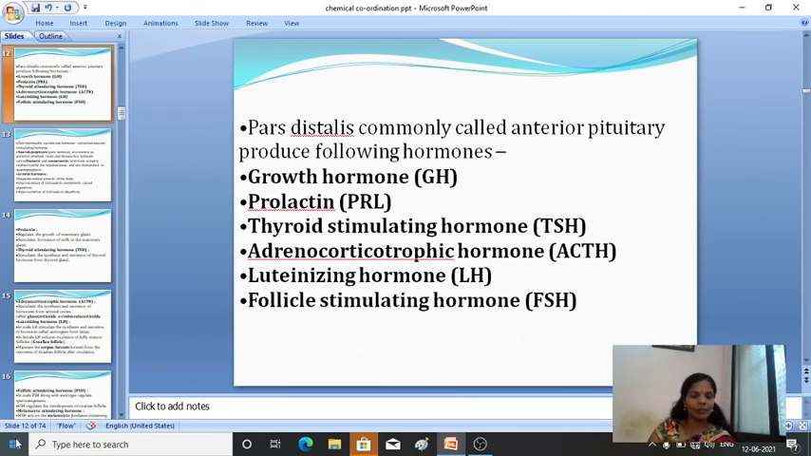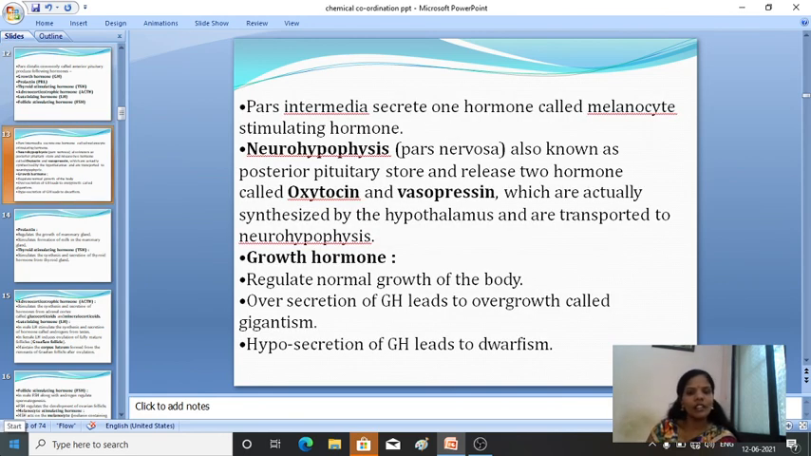The adenohypophysis, that is the pars distalis, secretes growth hormone, prolactin, thyroid stimulating hormone, adrenocorticotropic hormone, luteinizing hormone, and follicle stimulating hormone. Then the neurohypophysis, also known as the posterior pituitary, stores and releases oxytocin and vasopressin. Okay, so we'll see the next ones one by one in detail.